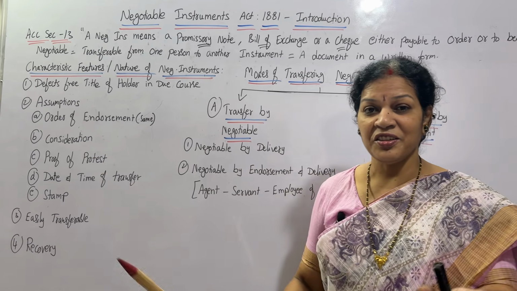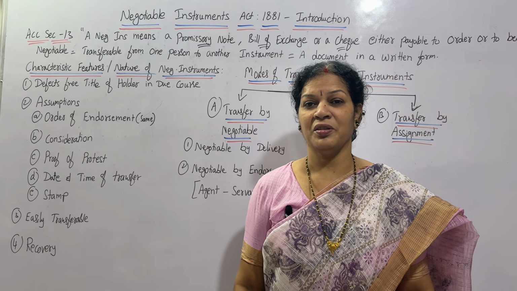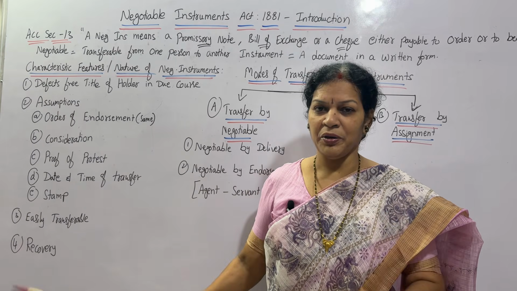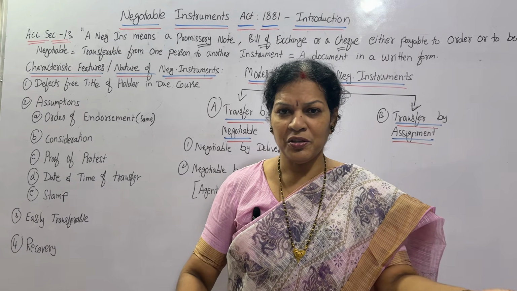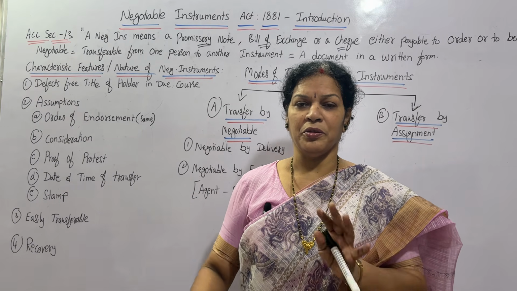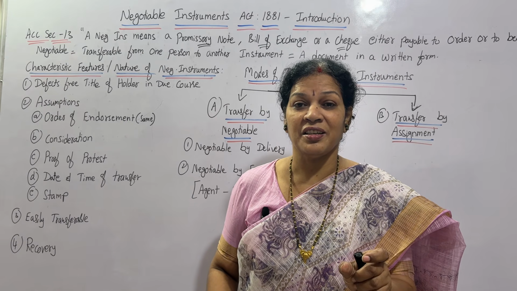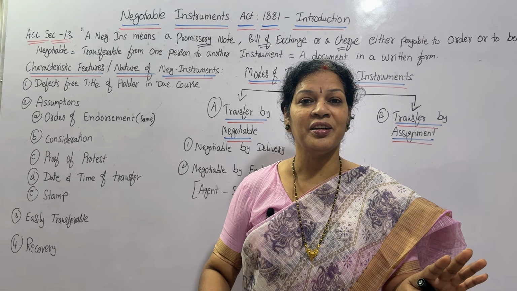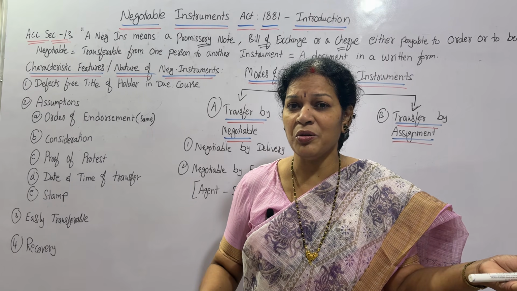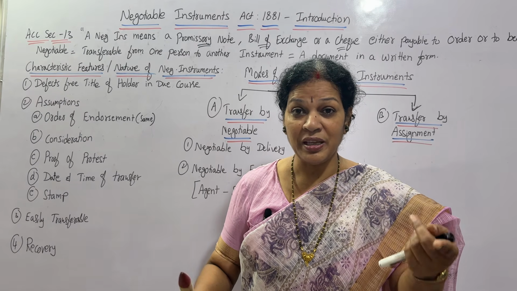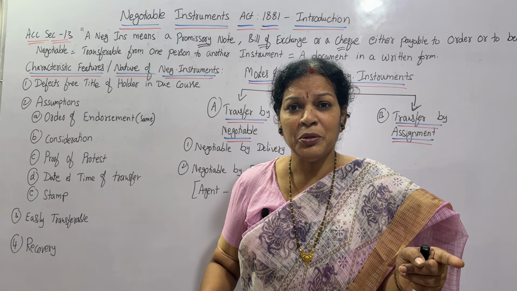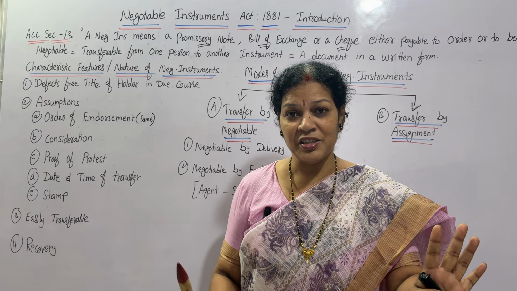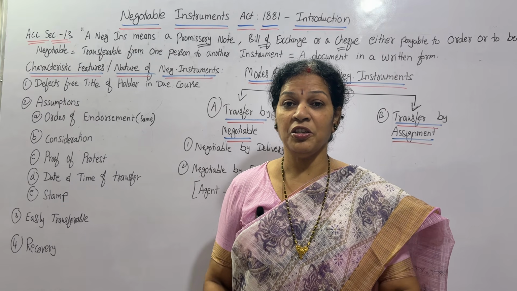Second thing is consideration. This we learned in business law also. A contract must be a valid contract only if there is consideration. The same point we are discussing here. I am purchasing goods, so I am writing a check on you. What is the consideration here? The check. Purchasing goods free of cost does not come under the Negotiable Instrument Act because there is no consideration. Purchased goods means I am paying something. It may be through a check, a promissory note or a bill. It can be anything, but consideration is there. Without consideration, it won't be considered.